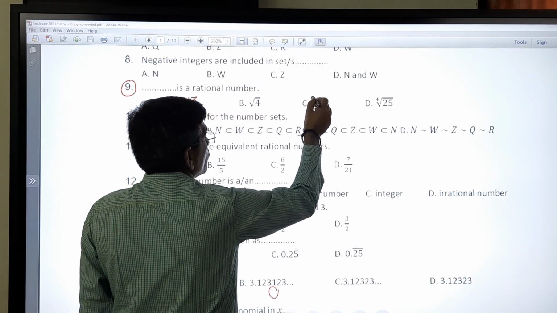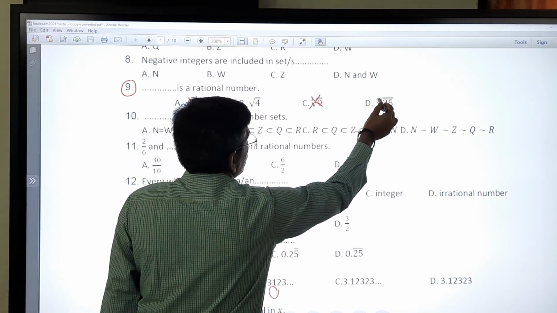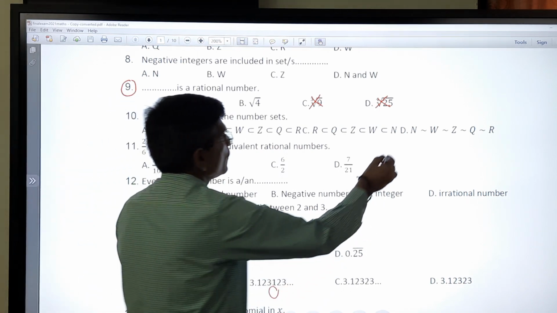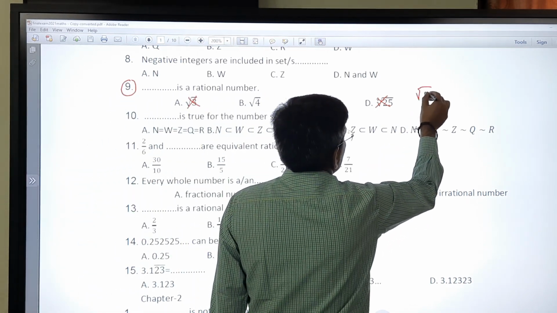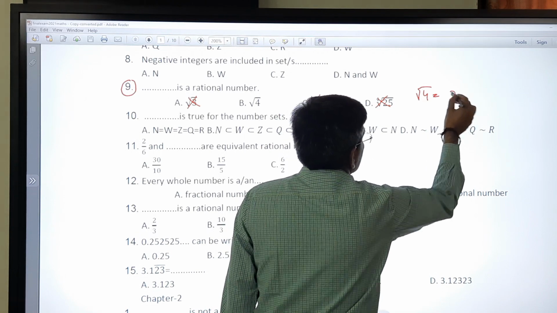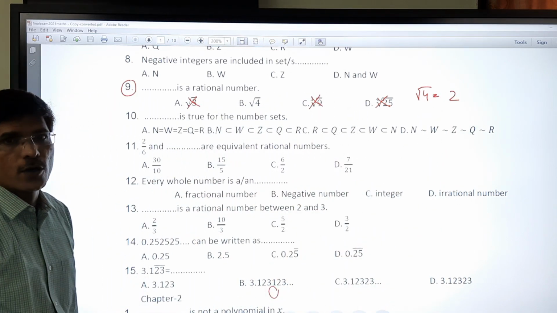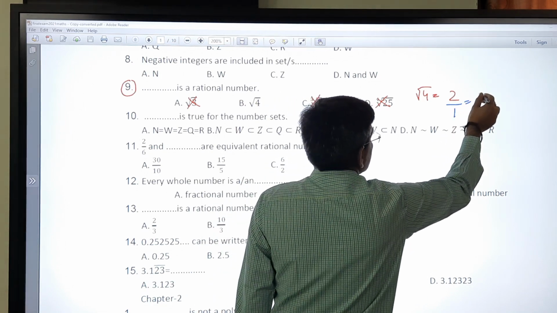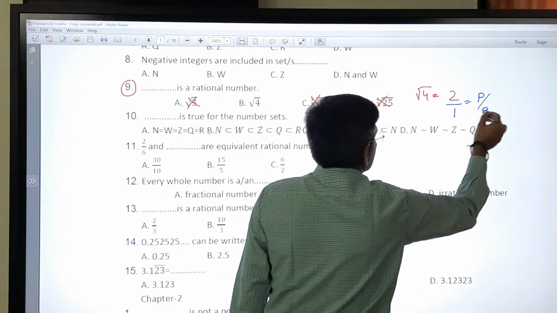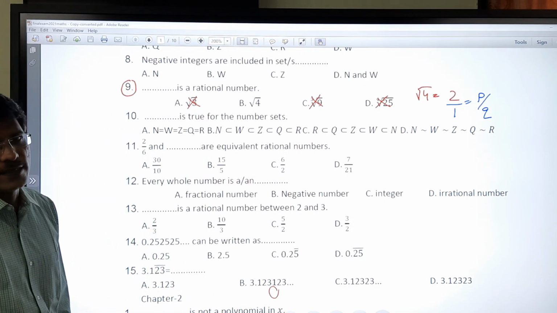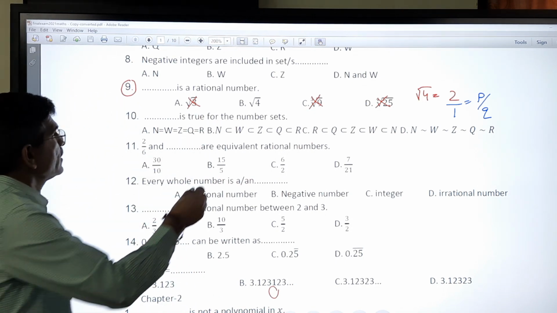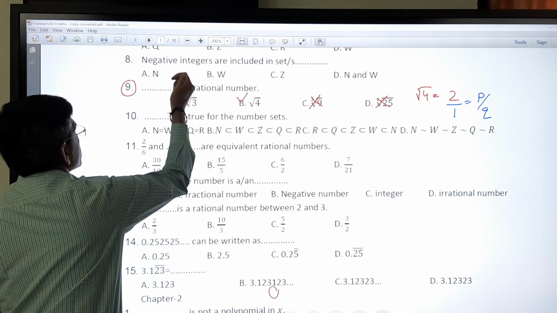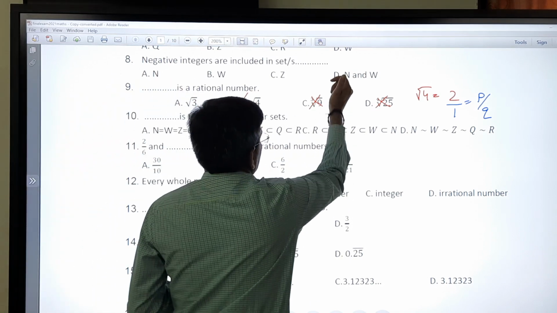Under cube root 9 again we cannot say. Under root 4, the answer is 2. So 2 upon 1 we can write, that is P upon Q form. So yes, answer B is our correct answer. All other answers are not correct.